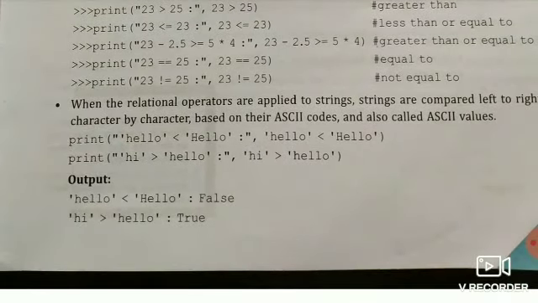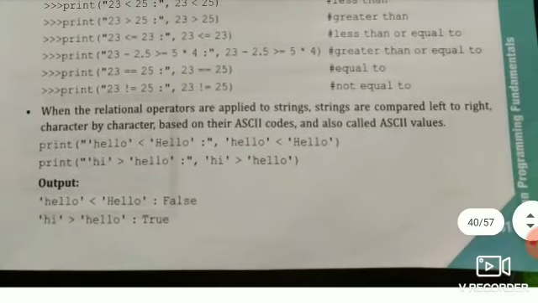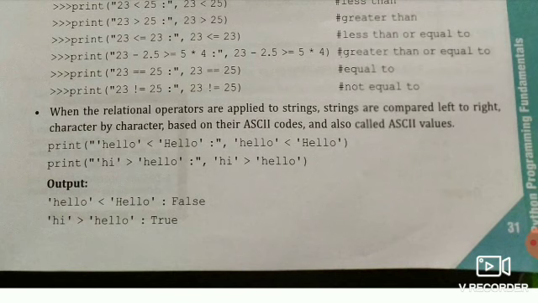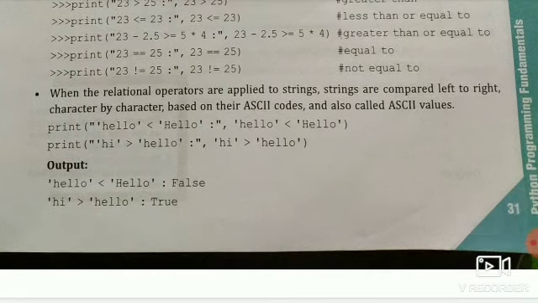Then, when a relational operator is applied to strings, strings are compared left to right, character by character, based on their ASCII codes, also called ASCII values. The full form of ASCII is American Standard Code for Information Interchange, and every character and every number has a unique ASCII code.